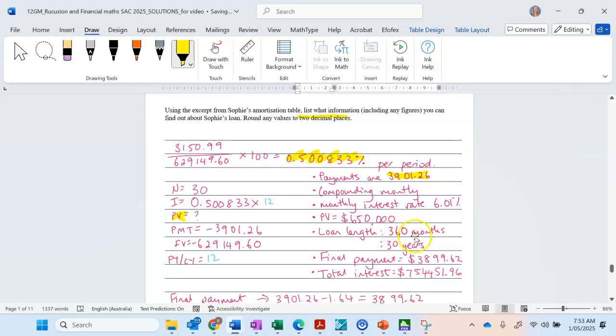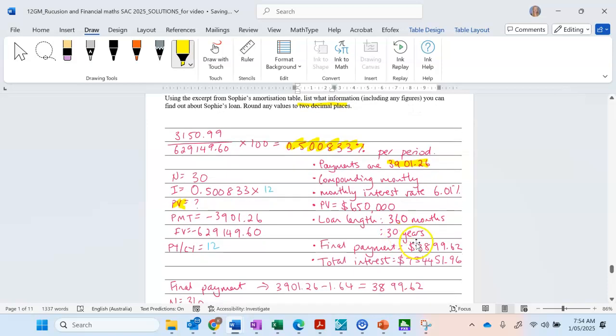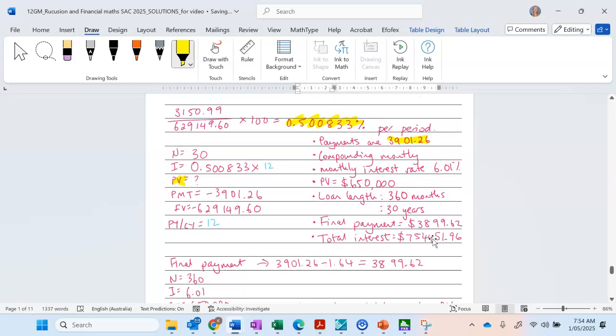And you would have got the same loan length. So the 650,000 and the 360, you could have had 360 quarters, 360 weeks, whatever. All right, so here we've got it in months. So that translates to 30 years. If you left it in months, that is also fine.